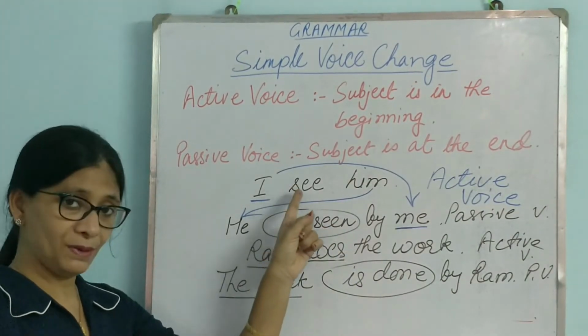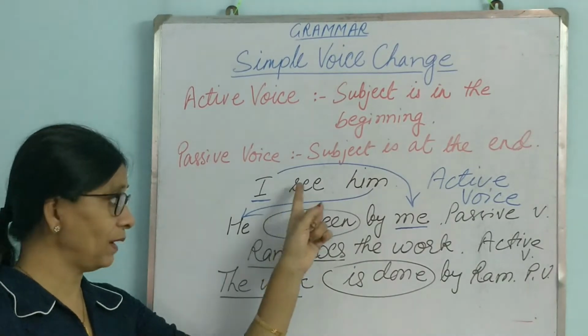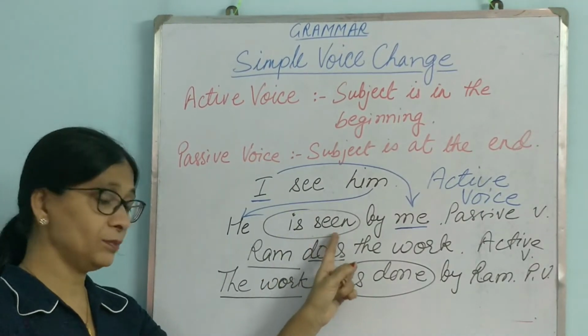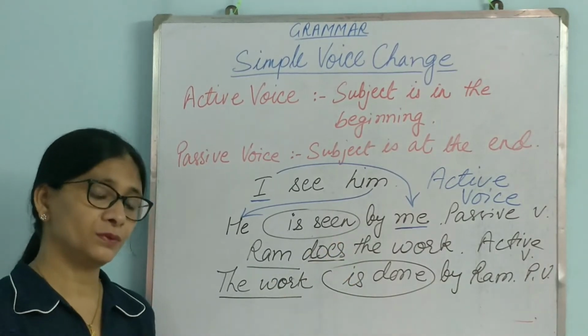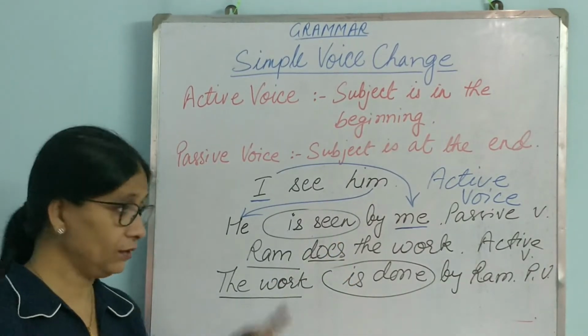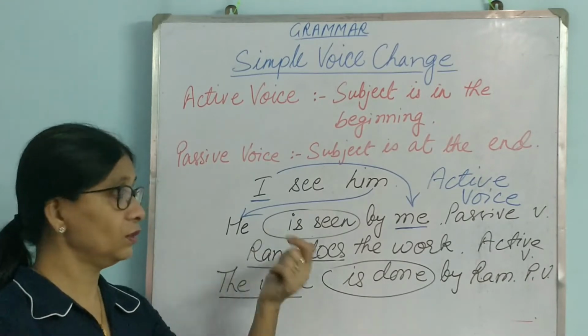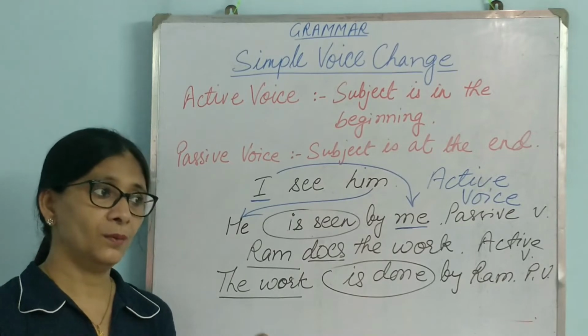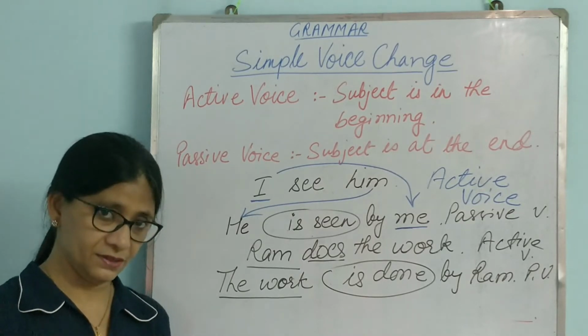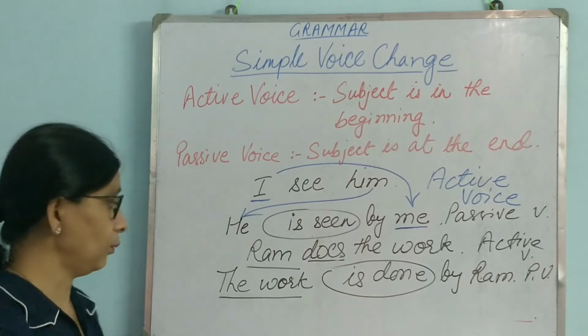If it is present tense, then it will be is. If it is past tense, it will be was. But the past participle verb will be there. So we have to remember the past participle form of each and every word to do the voice change. And past participle was also needed when we were doing present perfect tense and past perfect tense, isn't it? So the past participle form is very important.